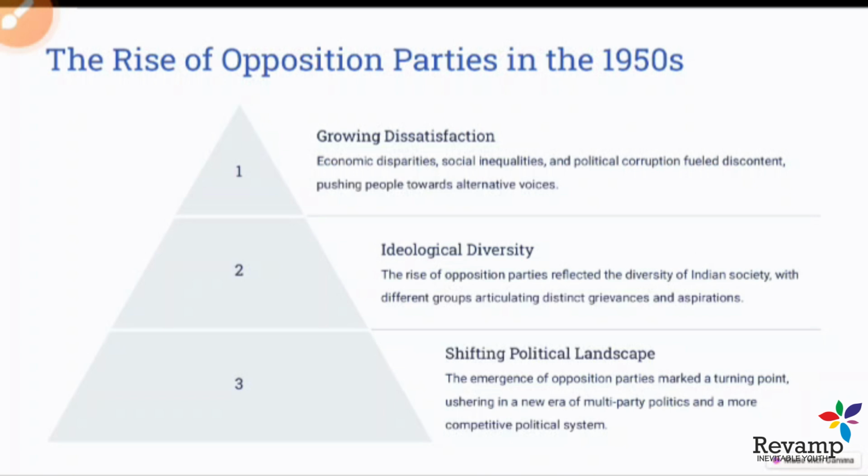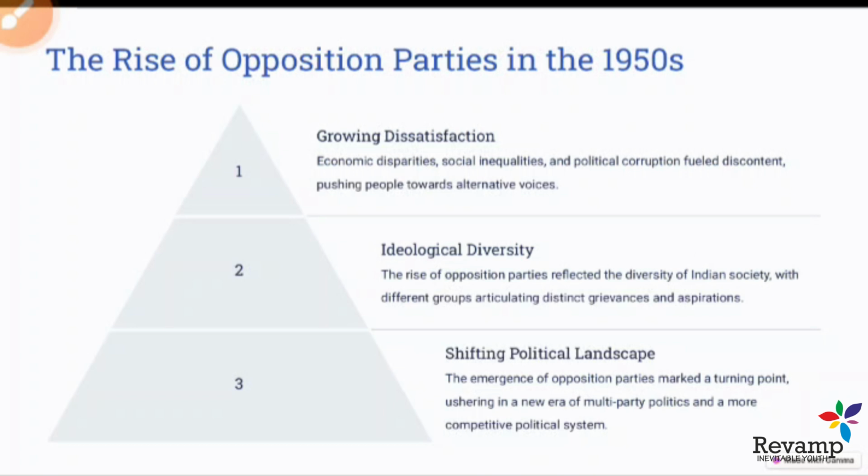Let's take, for example, Congress versus BJS, Bharatiya Jansangh. The Congress ideology was based on a social and welfare approach, an approach of secularism, but the BJS, Bharatiya Jansangh, ideology was based on Hinduism, Akhand Bharat, a Hinduist ideological state. So these two ideologies clashed with each other and could not come together on one platform. So these ideological differences led to the formation of another party called Bharatiya Jansangh.